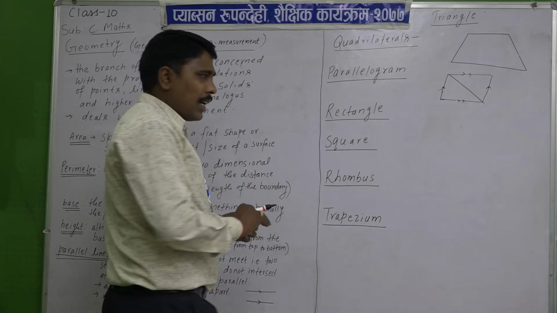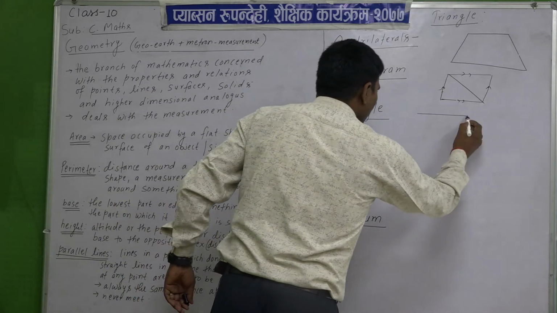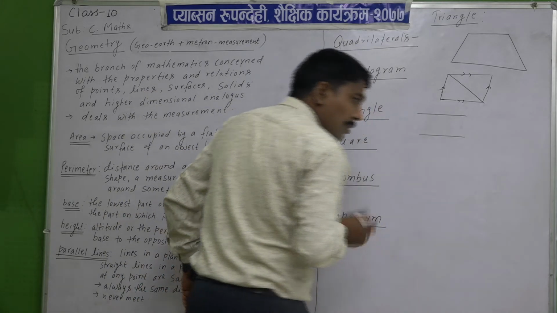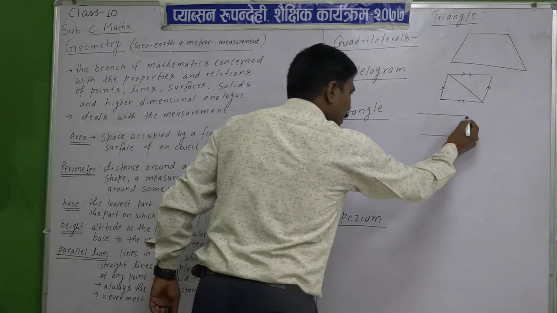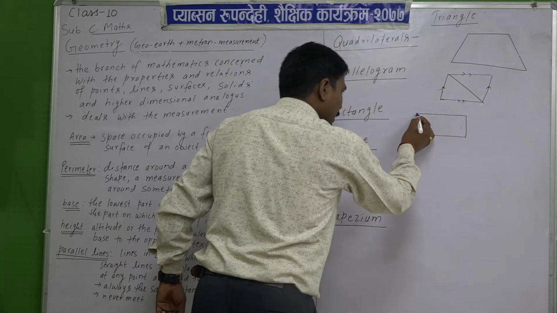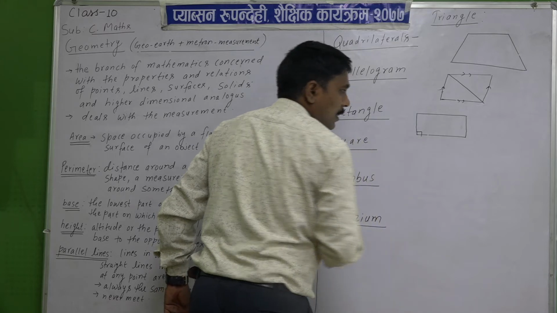And a rectangle: opposite sides here are also parallel, but it forms 90 degrees.